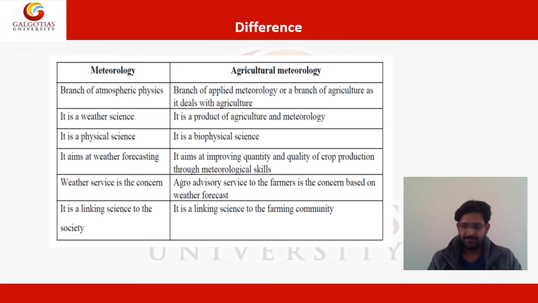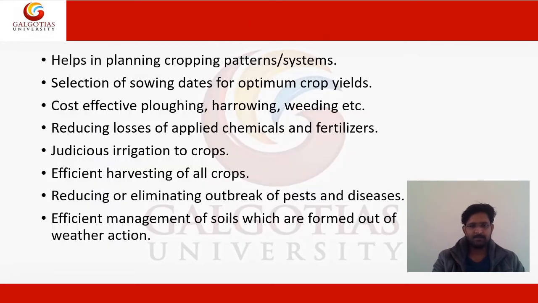So agriculture meteorology links the science with the farming community and meteorology links the science with the society. So it helps in planning cropping pattern system, that is your agrometeorology, selection of sowing dates for optimum crop yields, cost effective plowing, harrowing, weeding, it reduces losses of applied chemicals and fertilizers.